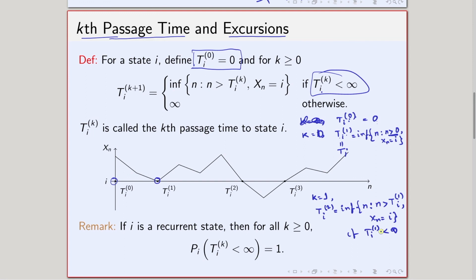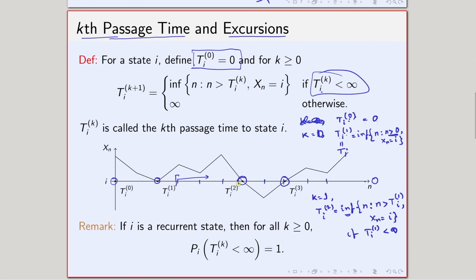That means if this one is finite, then after T_i^1, I again come back to this state. I take all possible values of n after the time T_i^1, starting from this point onwards, and I take only those points where X_n equals i. I take this point, then this point, and if another visit to i happens here, I take all these points, and then take the infimum.